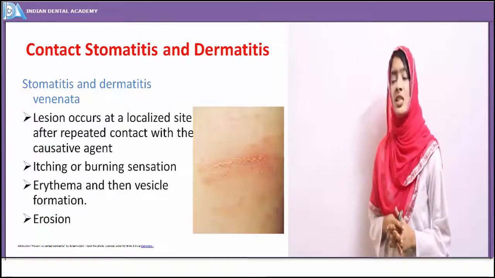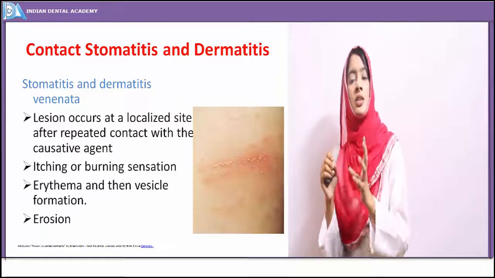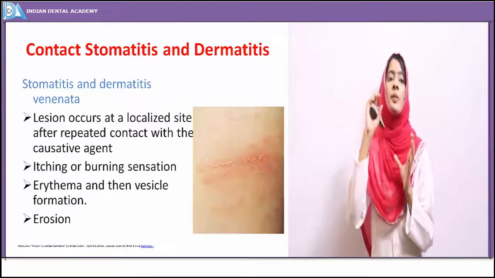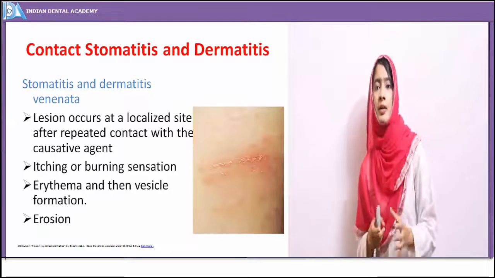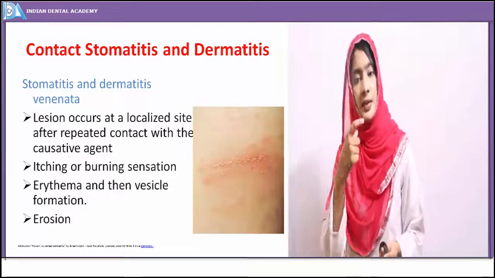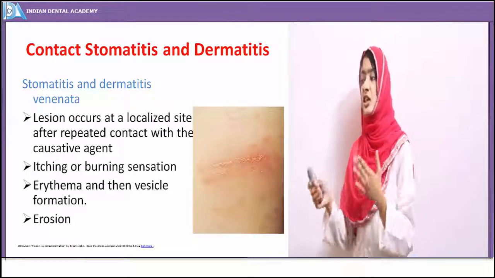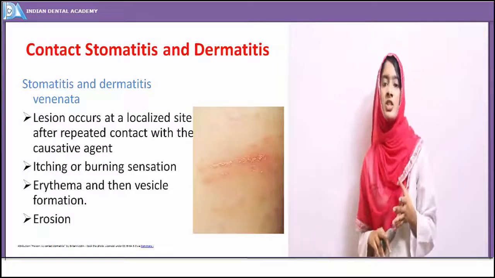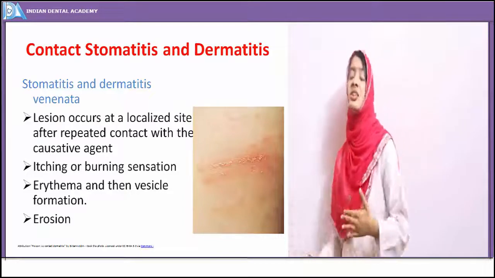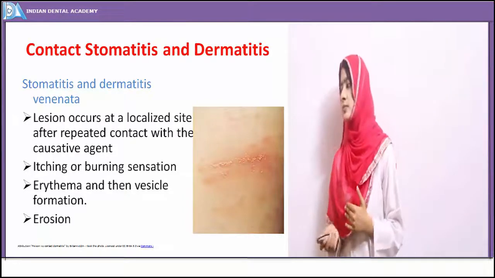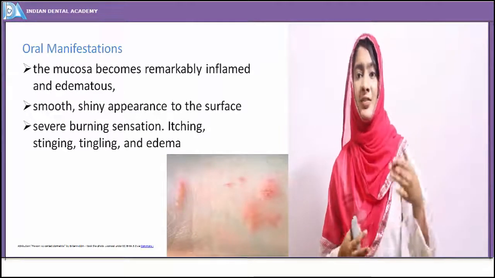Contact stomatitis occurs at a localized site. That is, the lesions or symptoms are seen only in the place where the foreign material has been kept. As in the case of a denture base, only the place where the denture base is kept manifests the clinical symptoms. Initially it begins with itching or a burning sensation, then erythema occurs, then the inflammation progresses to ulceration, vesicle formation, and finally erosion.